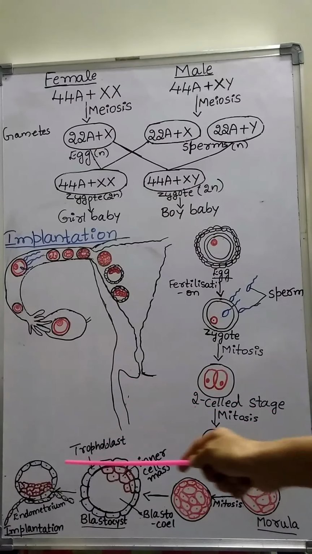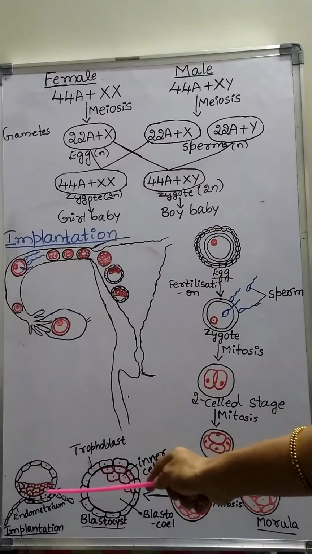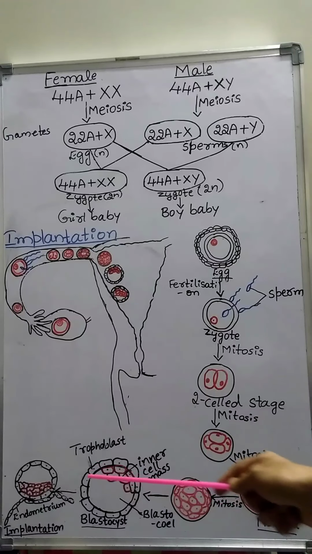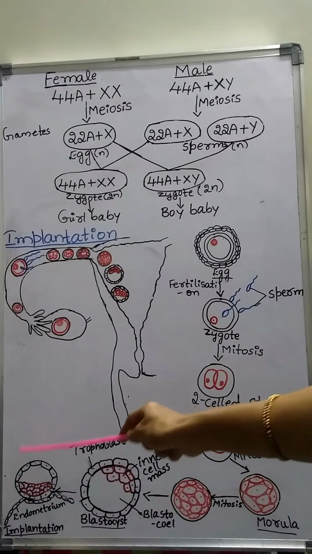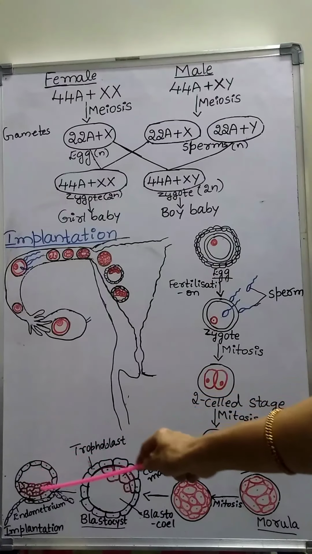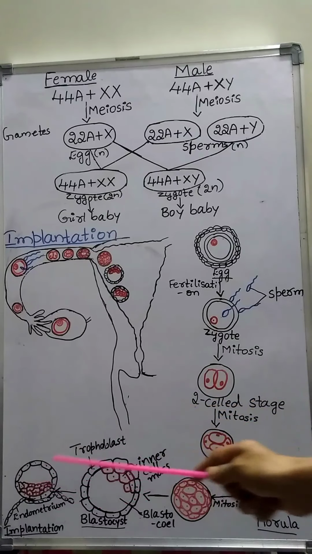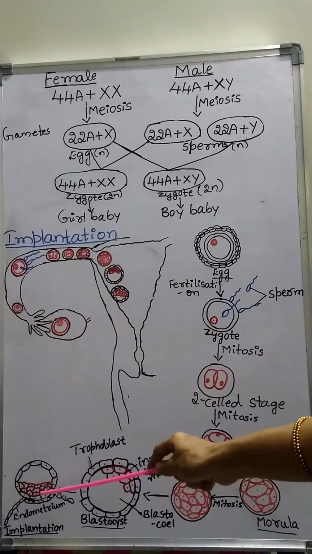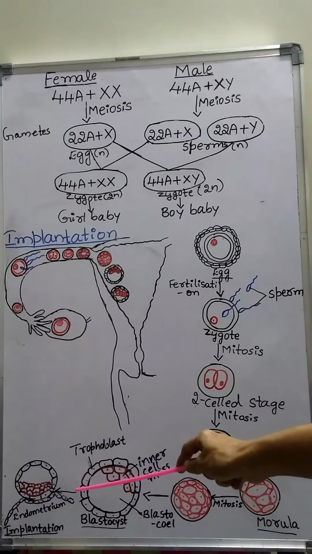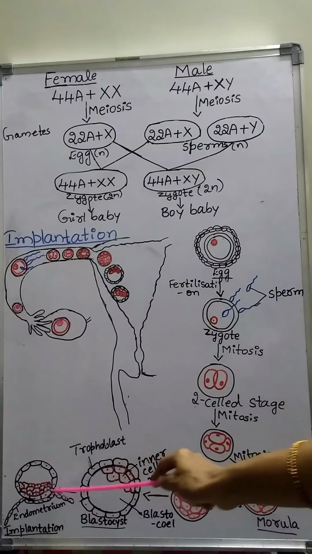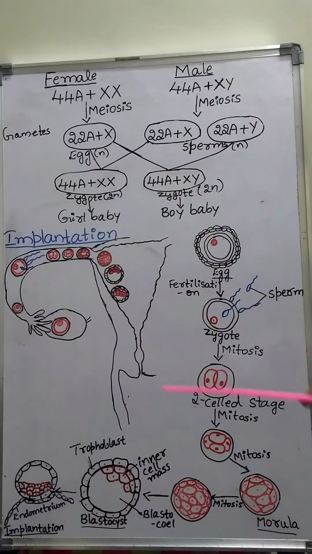After the implantation, the uterine cells divide rapidly and cover the blastocyst. As a result, the blastocyst becomes embedded in the endometrium of the uterus. It leads to pregnancy. This is about sex determination in humans and implantation.